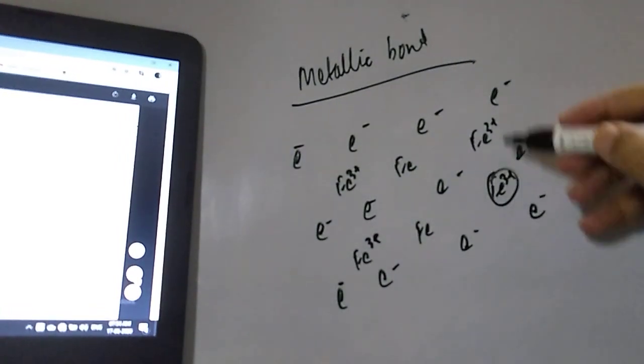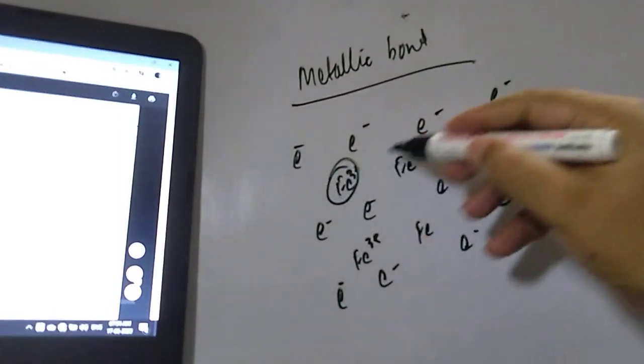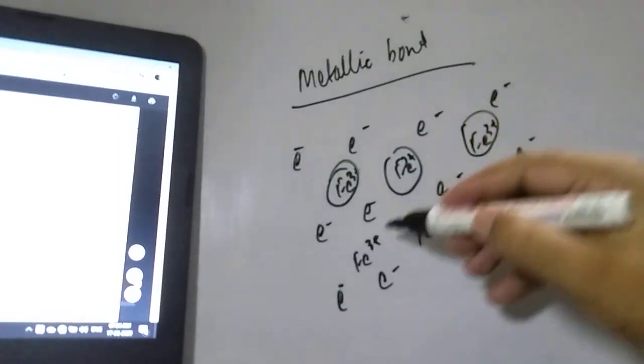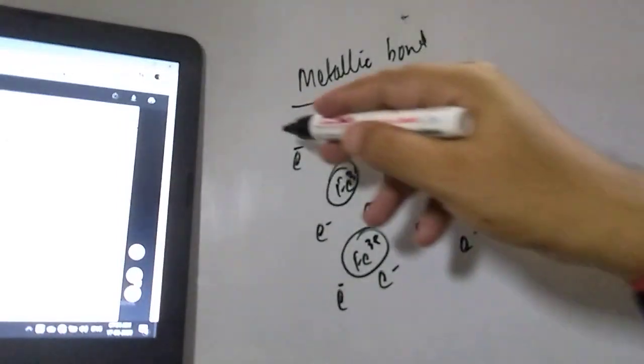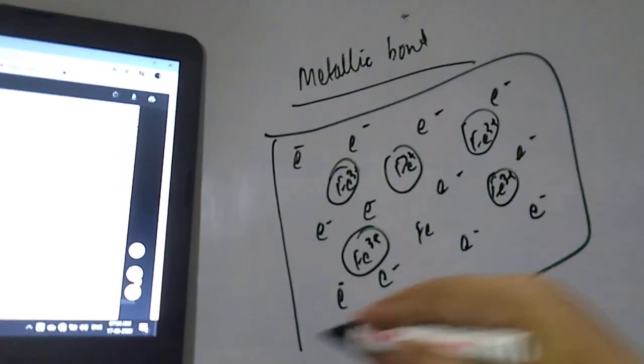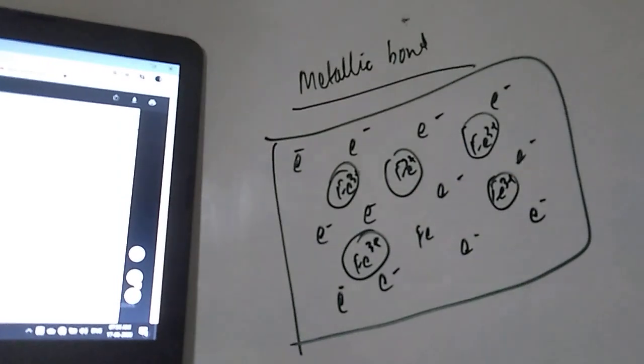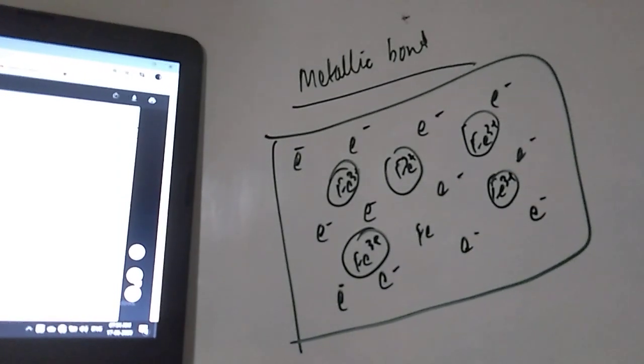These metal cations are surrounded by the sea of electrons. This is the structure of metallic bond, and all these electrons are delocalized, mobile electrons.